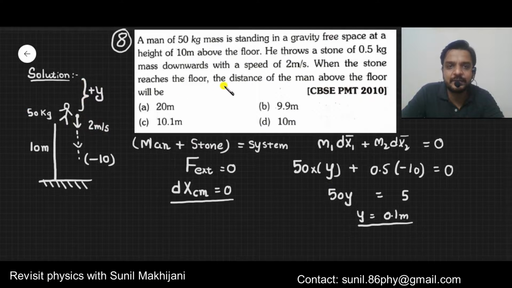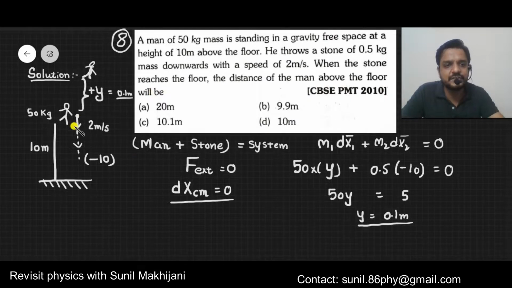But we don't want to find the displacement of the man. We want to find the distance of the man above the floor. So for the man, y we got 0.1 meter. So the man will be here when the stone reaches the bottom. So please calculate the distance of the man from the ground. From the ground, the distance of the man will be 10.1, that is 10 plus 0.1. That's why C is the correct option for this particular question.